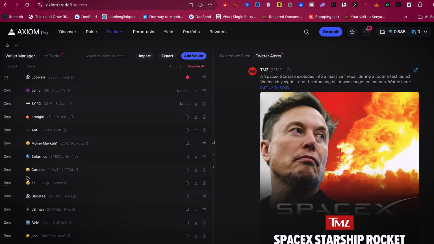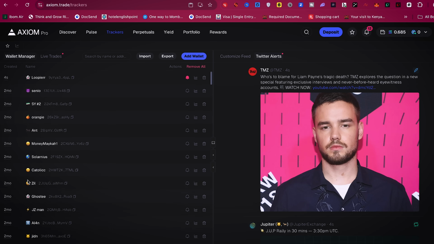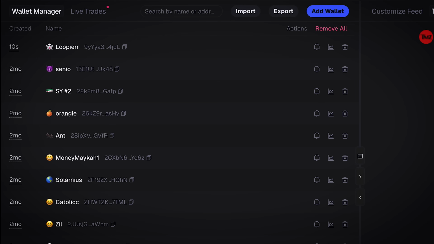So you can see I have a bunch of wallets over here that I'm actually tracking, so you can see all of them. Now you can turn off notification if you want, or you can turn on your alert. But me, sometimes I just stay on this and watch, so I easily see them, because if this alert is on, it just keeps beeping one sound like that, which I don't really like. So if you want alert, set your alert for them.